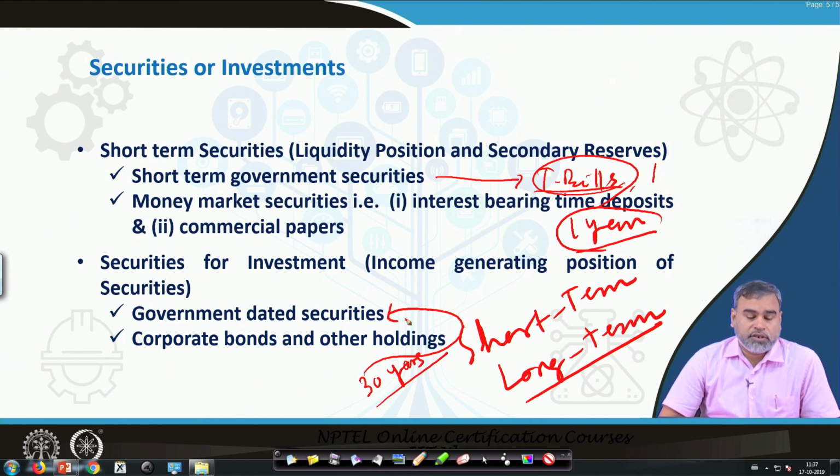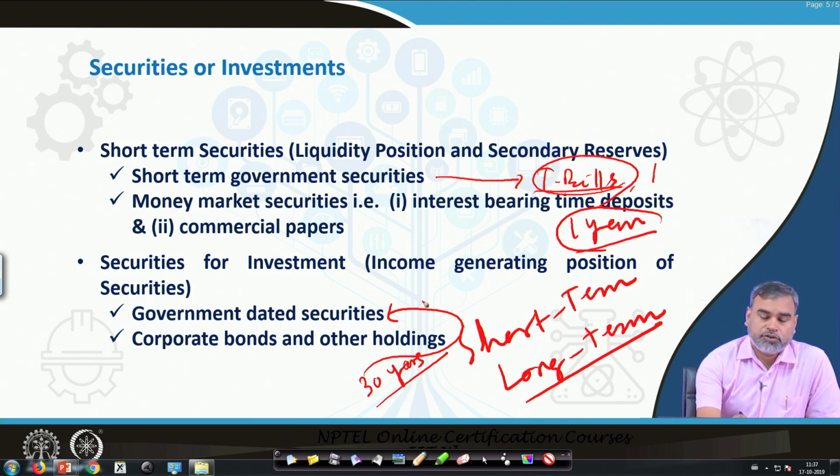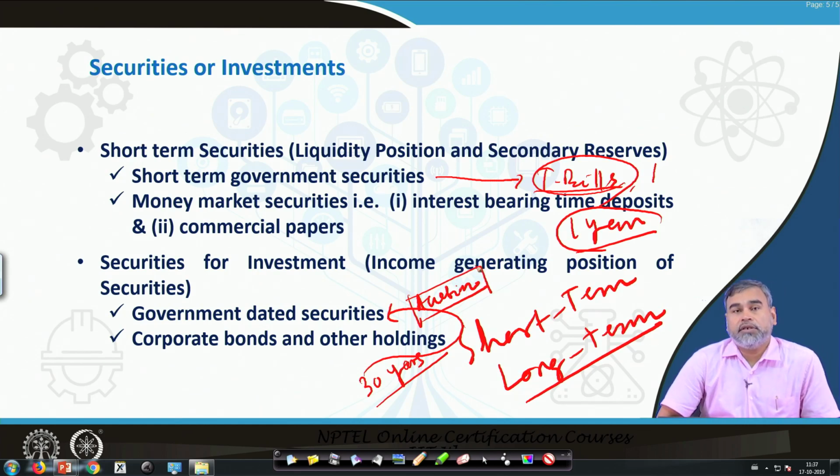Then we have debentures or corporate bonds. These are issued by different corporates. Banks can also invest their money in them, and these are also very long term instruments available to banks for investment. So we have two things: government dated securities and corporate bonds. Government dated securities are issued through the auction process. The Reserve Bank issues these securities through auction, and the commercial banks participate in that auction and through that invest in these securities.